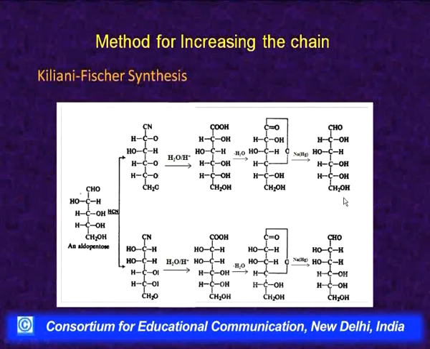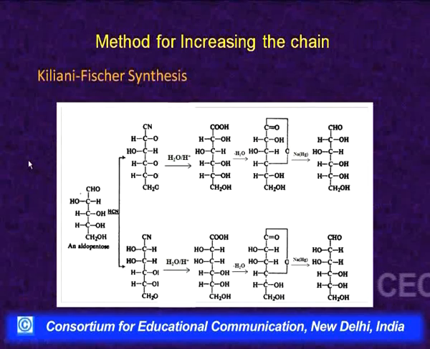They will differ only in the configuration which is newly formed, and that newly formed carbon is the one which was present in our starting compound as aldehyde group. This CHO is basically now this CHOH on this side or on this side, and the CN that has been added is in the form of this CHO.